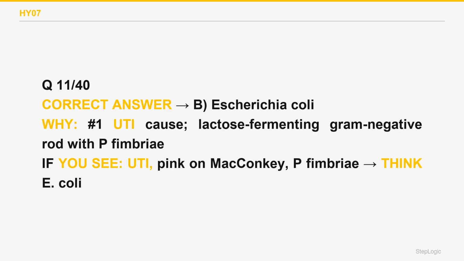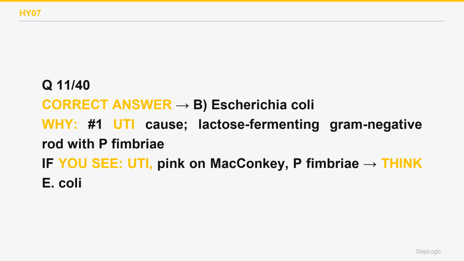B. Staphylococcus saprophyticus is the second most common UTI cause in young women, but it is a gram-positive coccus, not a lactose-fermenting rod. Choice A wrong. Proteus also causes UTI, but it does not ferment lactose and produces urease with alkaline, foul-smelling urine. Choice C wrong. This is Escherichia coli.